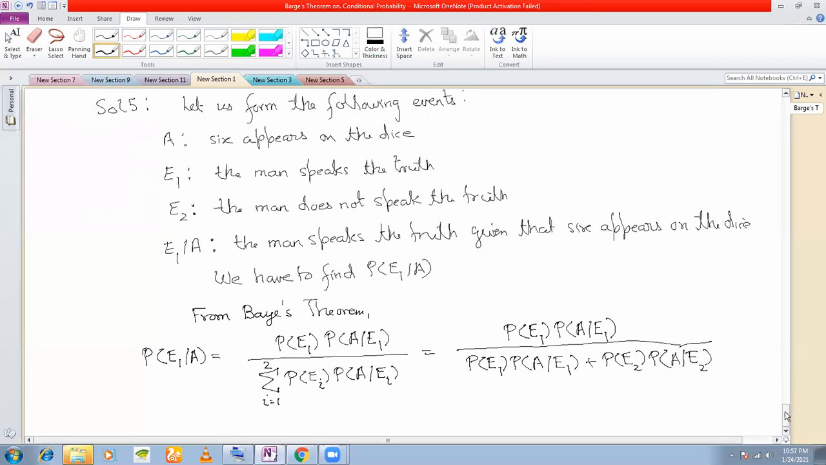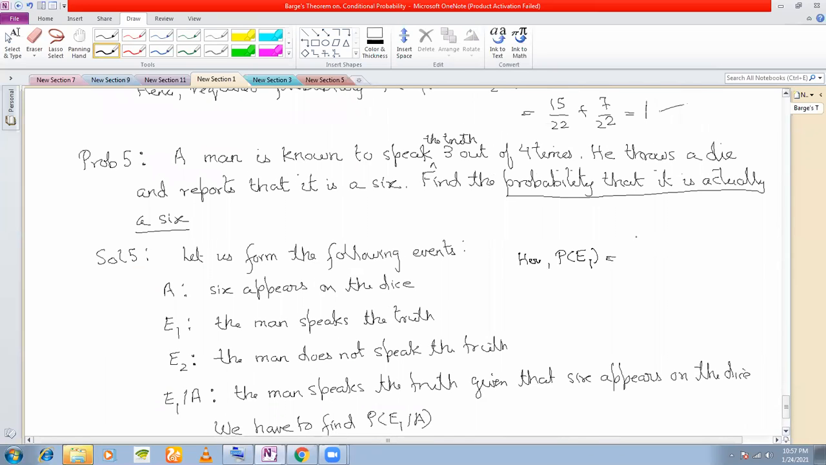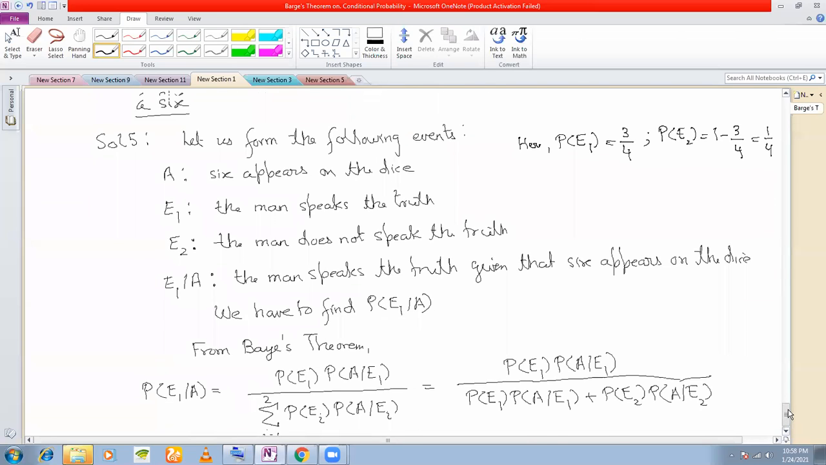First, let us find out P(E1), P(E2). Here, what is P(E1)? The man speaks the truth. How many times? 3 out of 4 times. So the probability is 3 by 4. What is P(E2)? The man does not speak the truth. So P(E2) is 1 minus 3 by 4, which is 1 by 4. So P(E1), P(E2) we have got. Next we have to find P(A/E1) and P(A/E2).